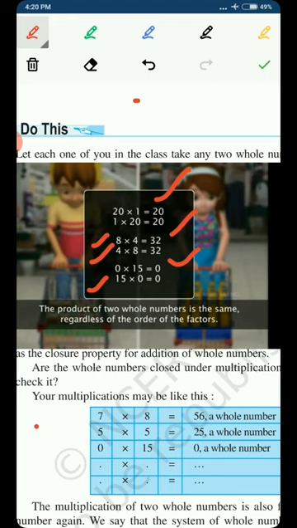You can take any two numbers from the set of whole numbers. We have countless whole numbers. You can take any two numbers and you will see that for every pair of whole numbers, the commutative property of multiplication is satisfied. And always remember the definition of the commutative property: the product of two whole numbers is the same regardless of the order of the factors. The order of the numbers we are multiplying is not important. If we change the order, the answer is not affected.